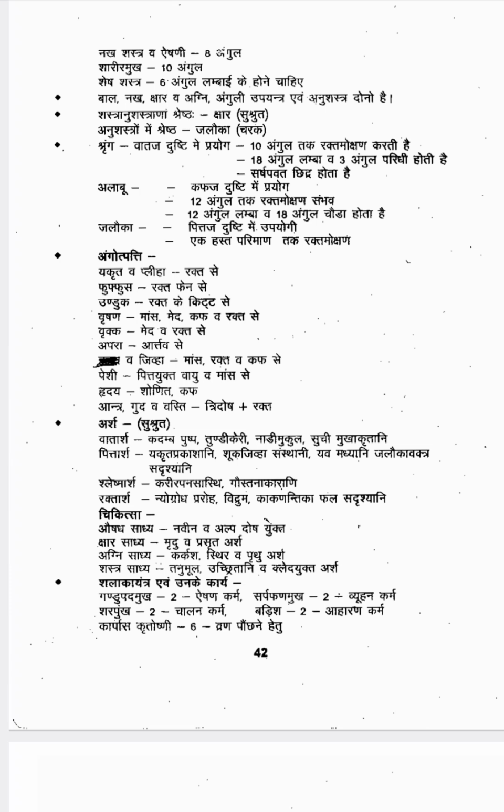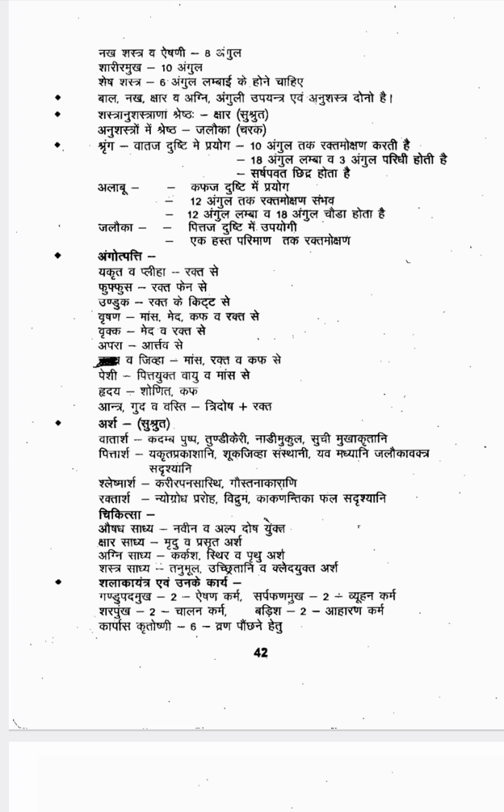Next one is Chikitsa for Arshas. Aushadha Sadhya Arshas are Navina, Alpa Dosha Yukta. If it is a new, acute Arshas and only mild doshas are vitiated, then we can treat that condition with Aushadha, medicine. Mridu and Prasruta Arshas we can treat with Kshara Karma. Karkasha Sthira Pruthu, a little bit of hardness and deeply situated, then you can go for Agni Karma. Tanu Mula Ucchritani Kleda Yukta, that you have to treat with Shastra Karma.